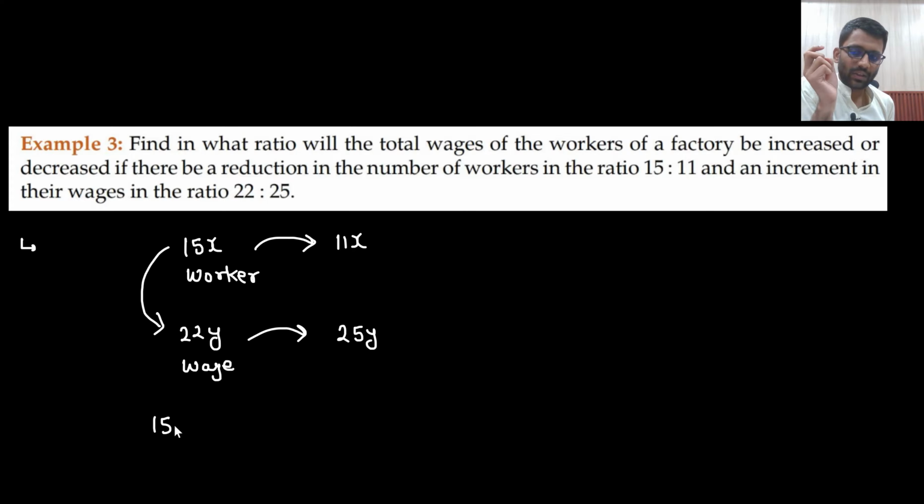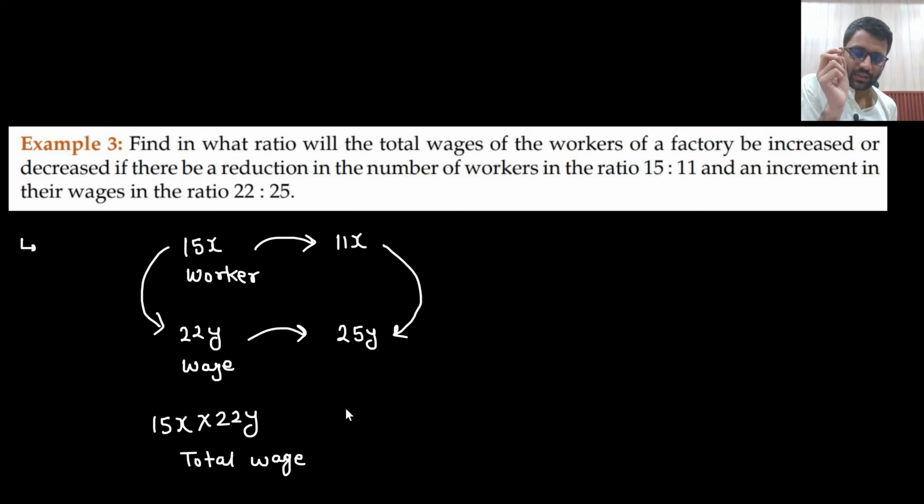This was the total wage. And now what is the total wage? That is 11x into 25y. This is the total wage now.